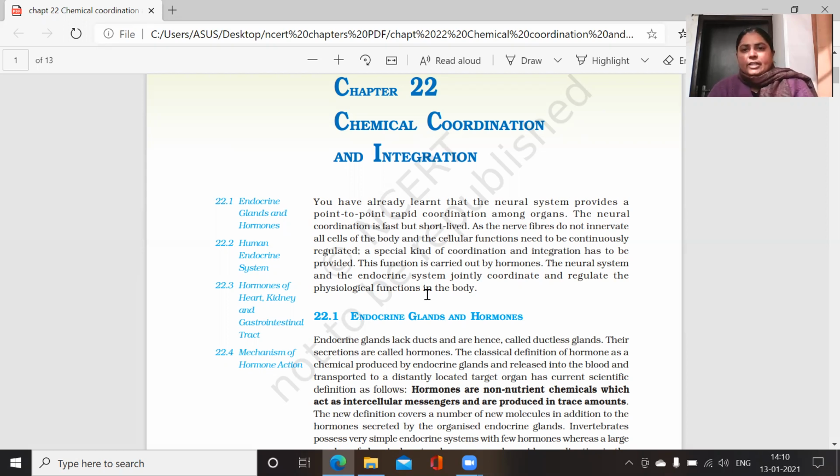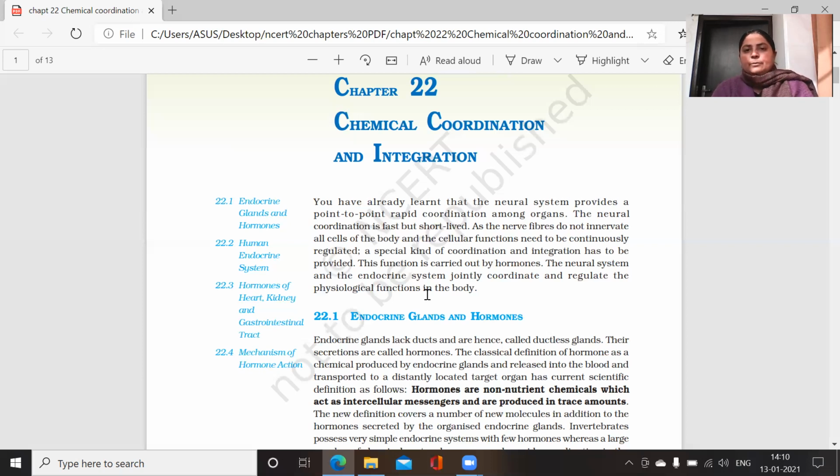So what is given in the introduction is that in humans, there are two well-developed systems that are meant for the transmission of messages from one organ to another body part. Okay, students, one of those systems, which is very familiar to you, is the neural system or the nervous system.